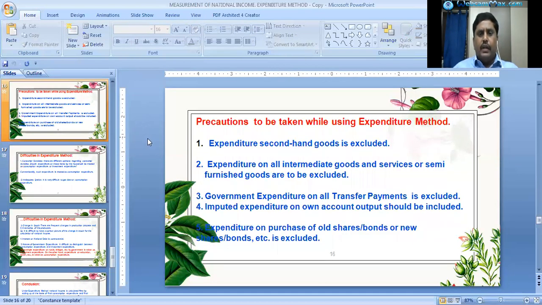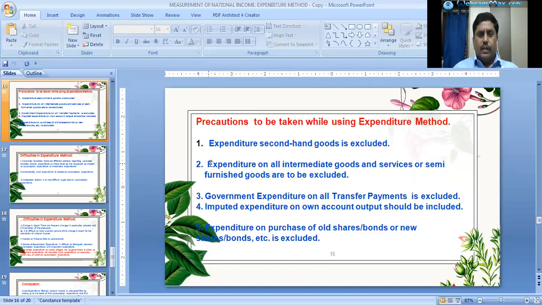Precautions to be taken while using the expenditure method. In order to have correct estimates of national income based on the expenditure method, the following precautions should be taken. In one word, we can say the following items of expenditure should not be included.